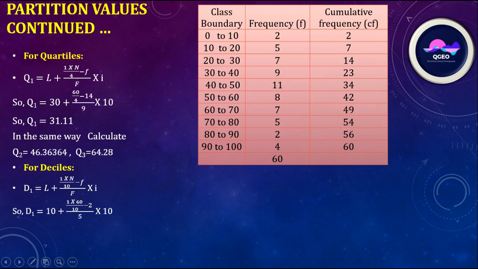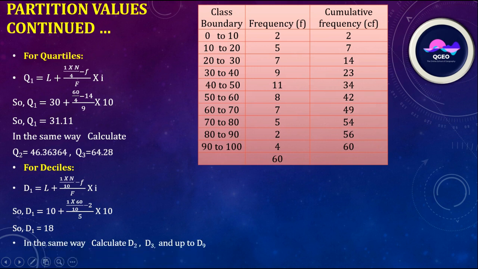So the lower boundary of the Q1 class is 30, and the cumulative frequency up to the lower boundary of the Q1 class is 14. Here you can see the 14. So here 15 minus 14 divided by 9. 9 is the absolute frequency of this class, and I is the interval. In this way we can get the Q1 value, that is 31.11.